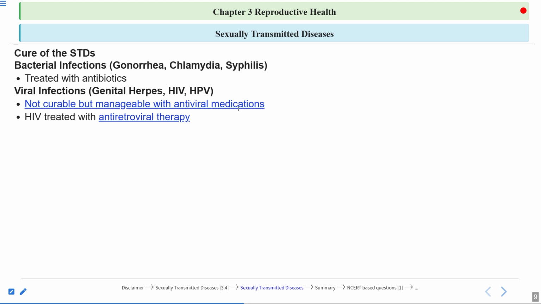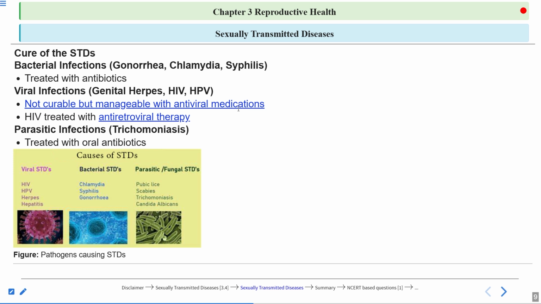Now HIV can be treated with antiretroviral therapy. Why are we writing antiretroviral therapy? Because the HIV virus is a retrovirus, meaning it consists of RNA as its genetic material. That's why antiretroviral therapy is given. The next one is parasitic infections, or infections caused by protozoans. An example is trichomoniasis. This can also be treated with oral antibiotics. So this is also treatable.